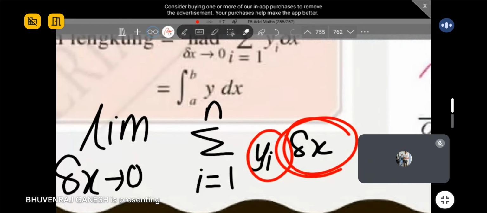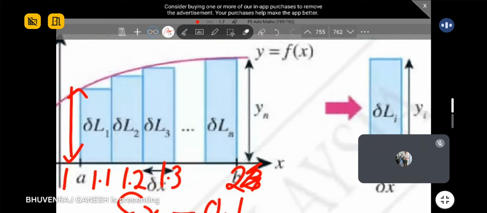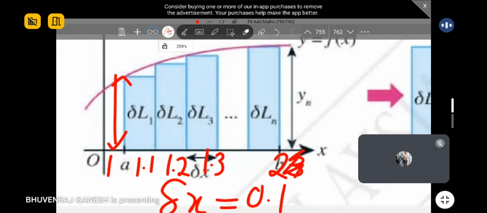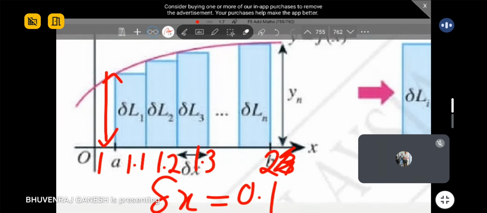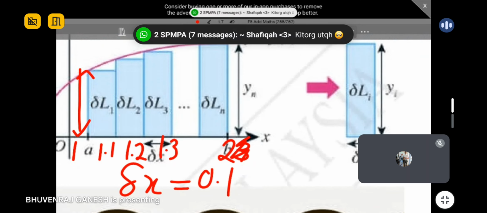Move on some more left. We got the n. So what does n represent here? n actually represents the number of rectangles you see here. So guys, how do I know the number of rectangles here? How do we actually get it? Anyone know? How do I get the number of rectangles? How do I estimate how many rectangles are over here? Anyone can think of a concept?